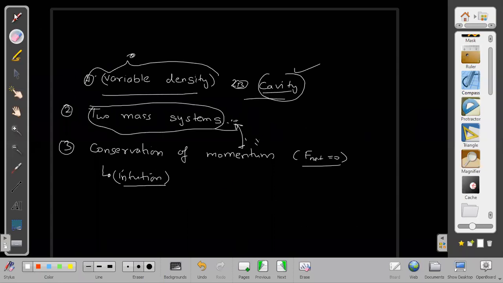First, I will take two mass systems, then I will take maybe three. After that, three mass systems, and I will find out the displacements etc. in those. Those will be easy only. Don't worry about it.